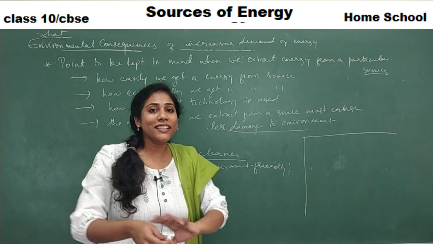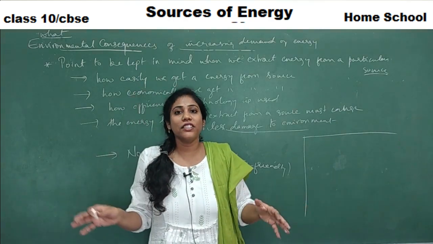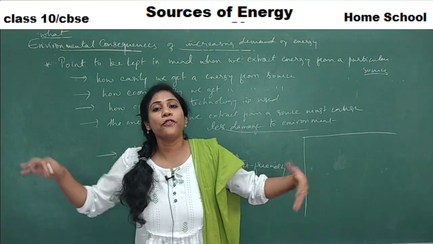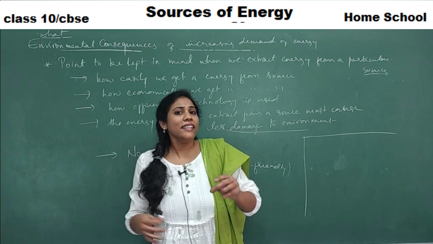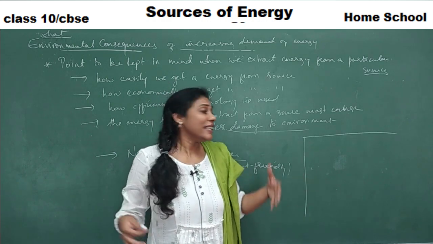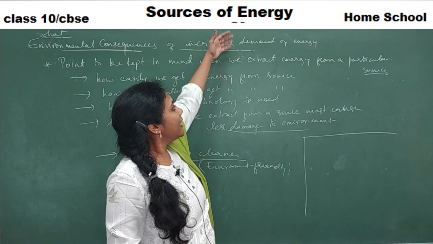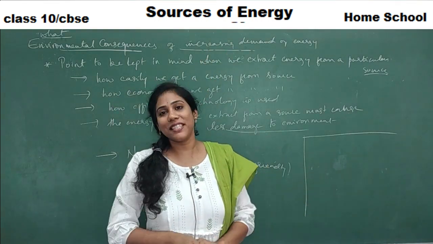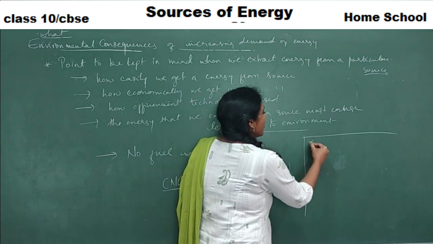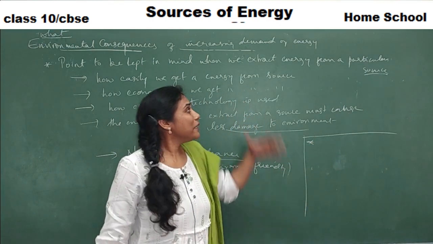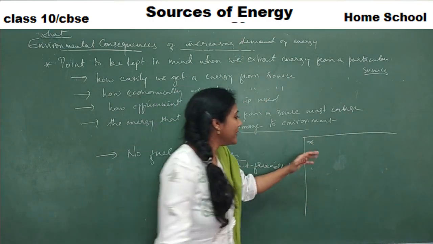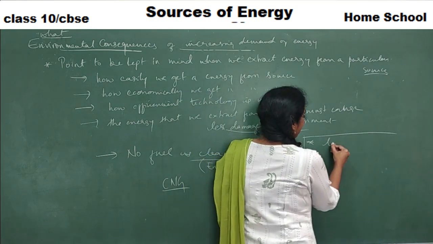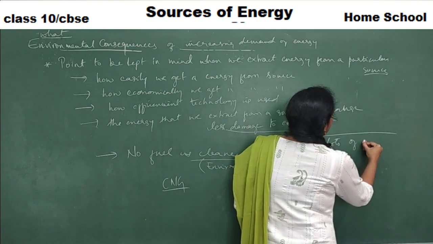Like when you are using different types of energy sources, when you are using different forms of energy, definitely this affects our environment. In what way the environment is getting affected is what you have to list out. So how is your environment getting affected by using all these energies? One thing is it gives lots of pollution, right? It's giving a lot of pollution.